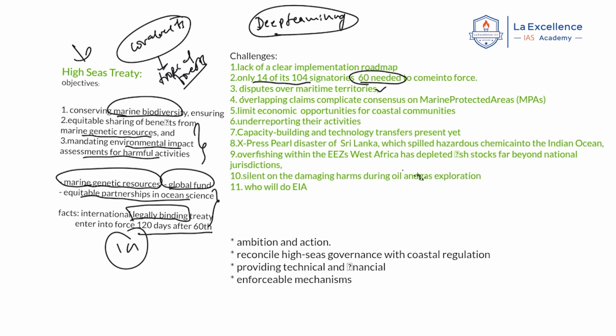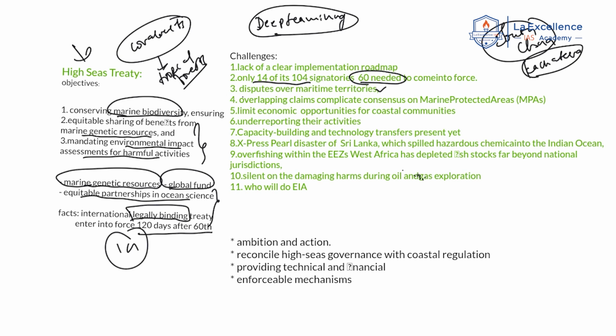Why? See, on the high seas, there is no jurisdiction. Now there are maritime disputes in the South China Sea. Even in the Indian Ocean also we have the Kachchatheevu Island dispute. So when there are disputes like this, how can they coordinate and cooperate in conserving the marine resources? Okay. Now there is an issue like this.